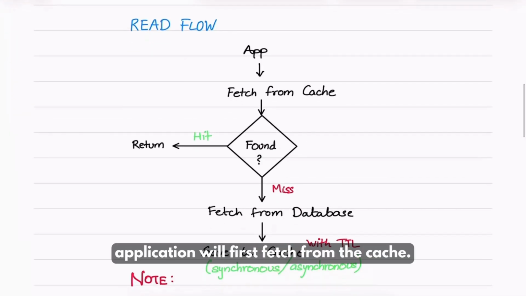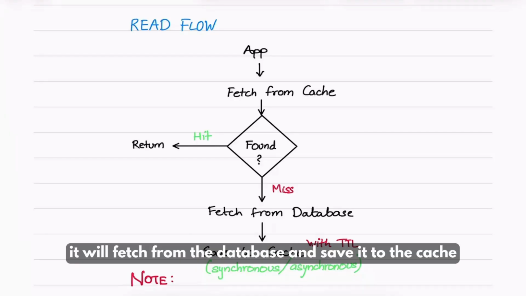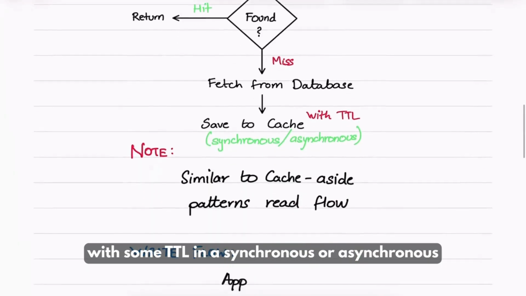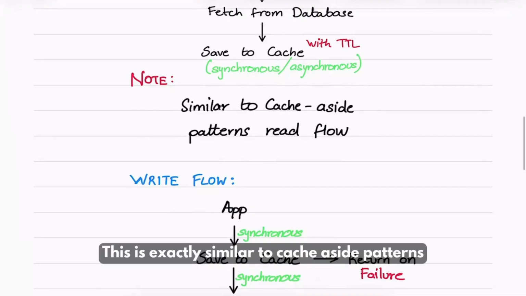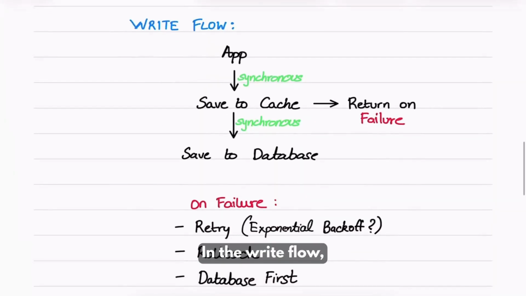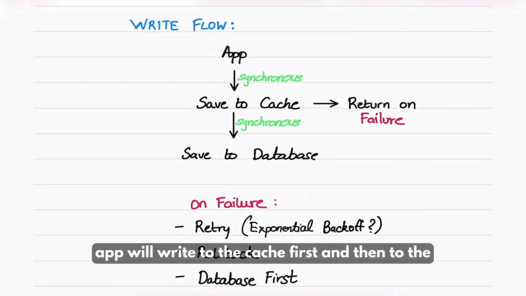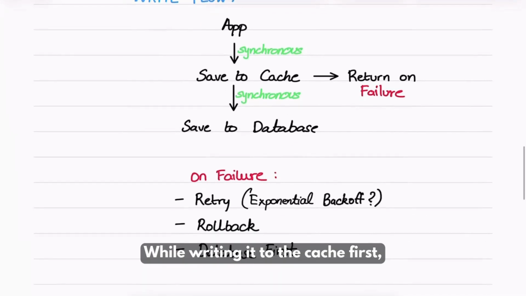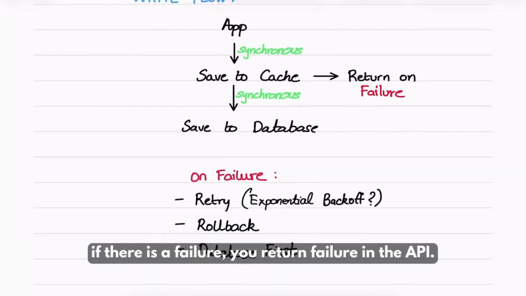In the read flow, the application will first fetch from the cache. If there is a cache hit, it will return the data. If it is a cache miss, it will fetch from the database and save it to the cache with some TTL in a synchronous or asynchronous manner. This is exactly similar to the cache aside pattern's read flow. In the write flow, the app will write to the cache first and then to the database in a synchronous manner. While writing to the cache first, if there is a failure, you return failure in the API.